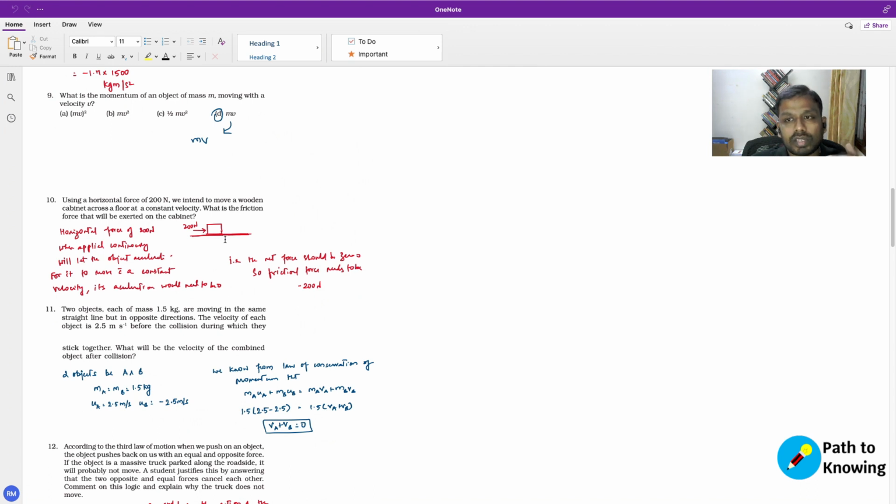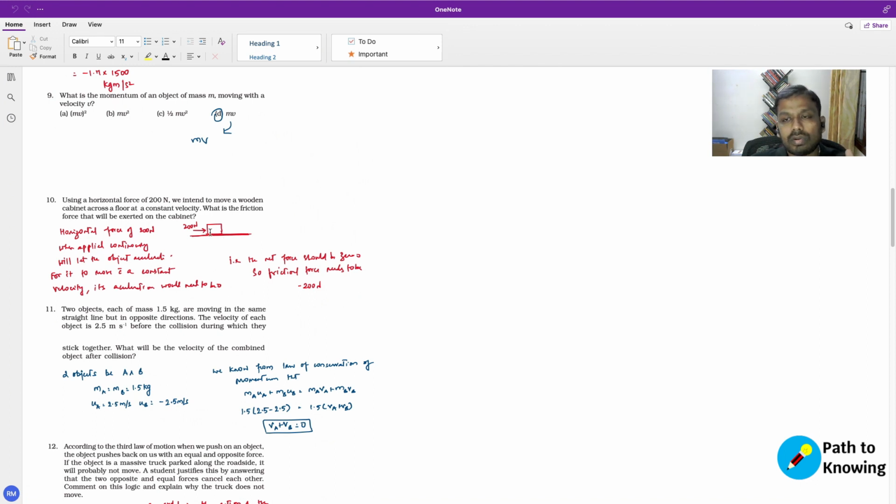Now, what should that friction be? The frictional force should be such that your net balanced force is actually zero, right? Only when the net unbalanced force is zero will your object move, but not accelerate.